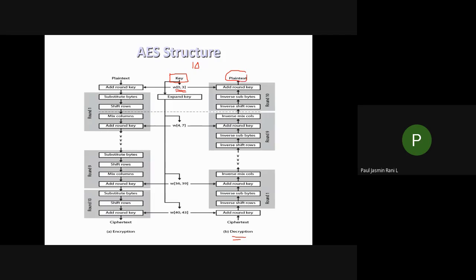So this is the overview of the AES structure. What are the things you have to remember? Here you have taken a 128-bit plain text. Similarly, a 128-bit key, you have to generate 10 keys and you have to do your encryption using these many rounds. Similarly, for decryption you also have to do 10 rounds in order to get your plain text. Okay, so with this we end today's class.